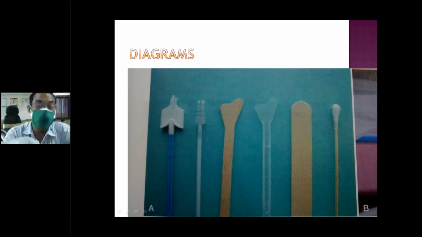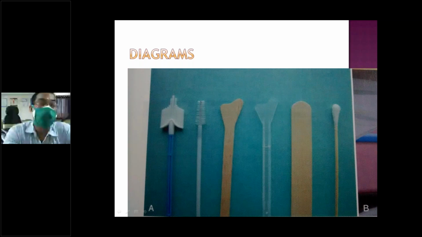Otherwise, there is the cytobrush. The advantage of the cytobrush is that you can take exfoliated cells easily from the canal.